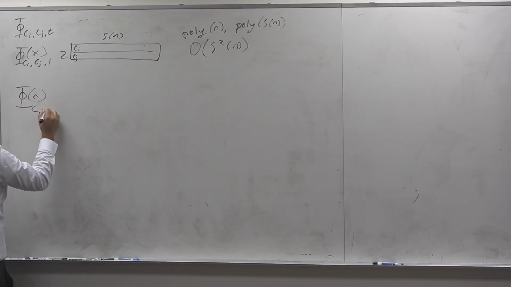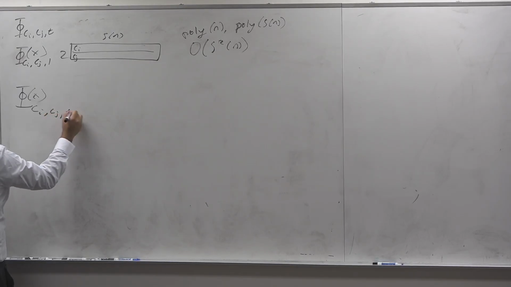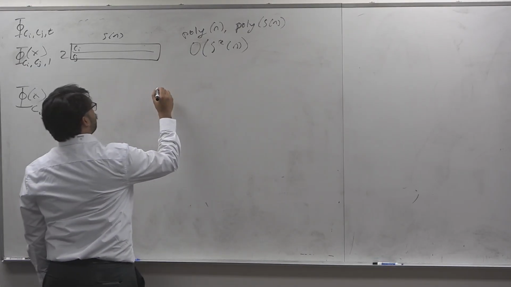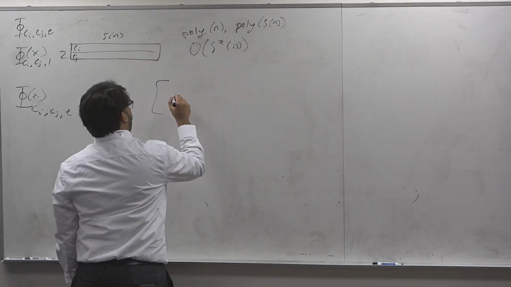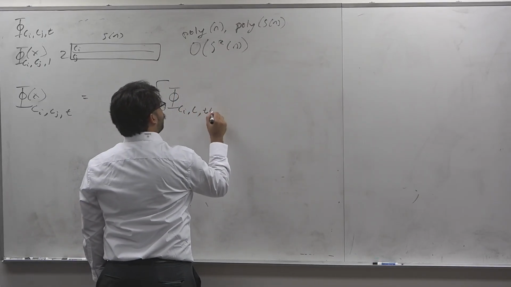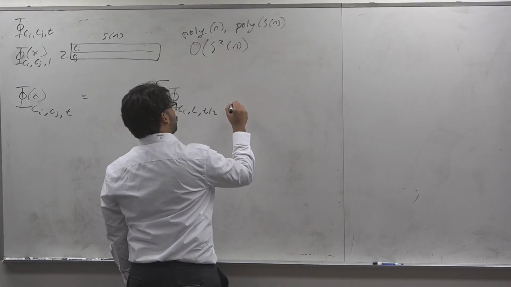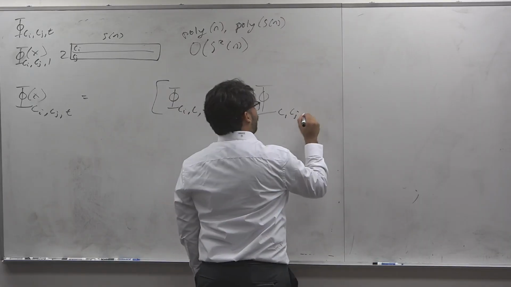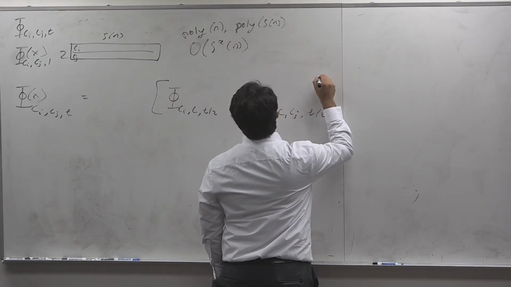Now I'll tell you how we're gonna define phi of Ci, Cj, and T. We'll define this to be basically using the Savage's theorem recursion. We will define a CNF recursively on top of other CNFs. So what we know is that this is true when Ci to C can be reached in T over 2 steps, and you can go from C to Cj in T over 2 steps, right?